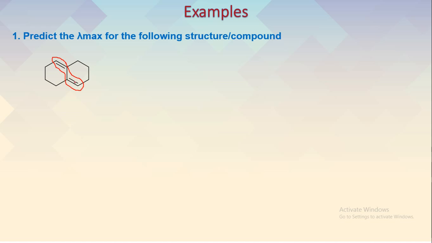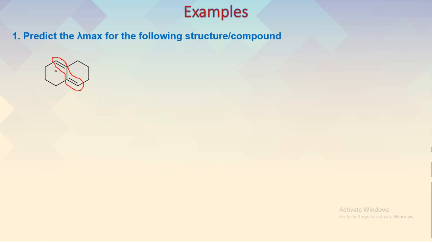So this is the conjugation marked, and here first we need to find out, this is the diene system, and we have to find out the base value. Now in this case, this is a cyclic kind of structure, and one double bond is in ring B, whereas the other double bond is in ring A. So this is a heteroannular diene system. We know that the heteroannular diene system has the value of 215 nanometer. So the base value we have to write as 215 nanometer.